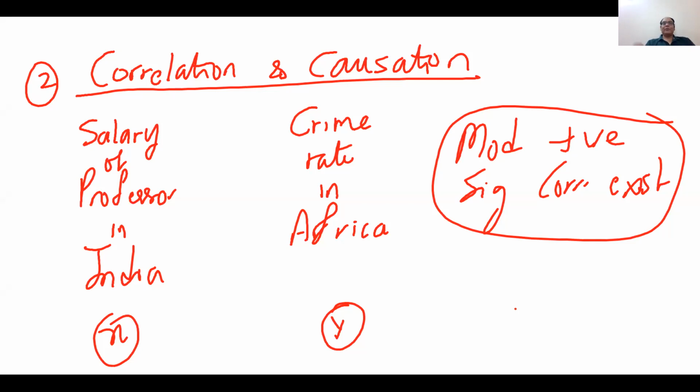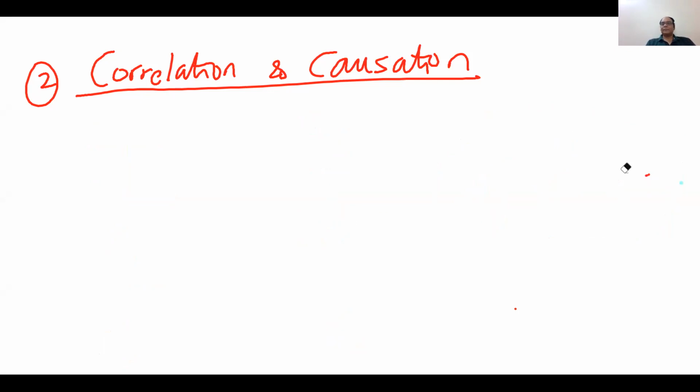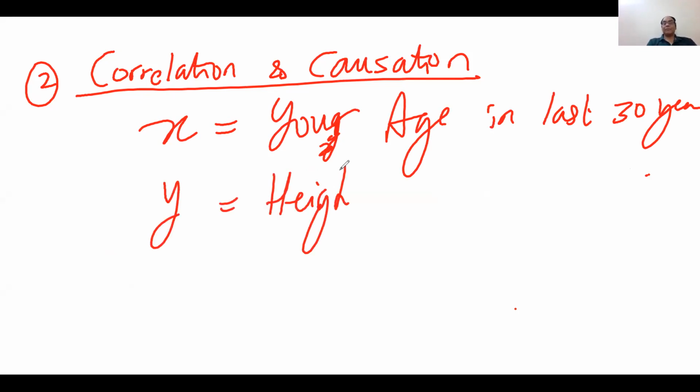Similarly, I am giving you one more example, which will make it clear what the difference is between causation and correlation. Suppose here X is your age in the last 30 years, and Y is the height of an old tree in the last 30 years.